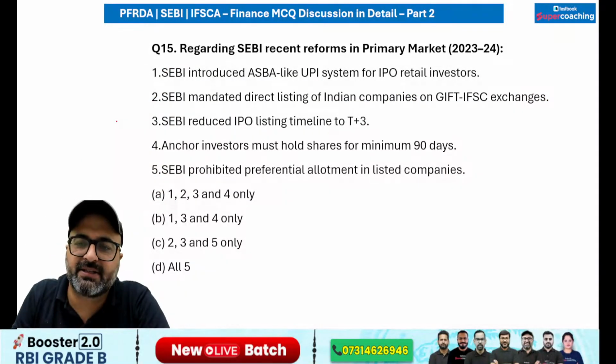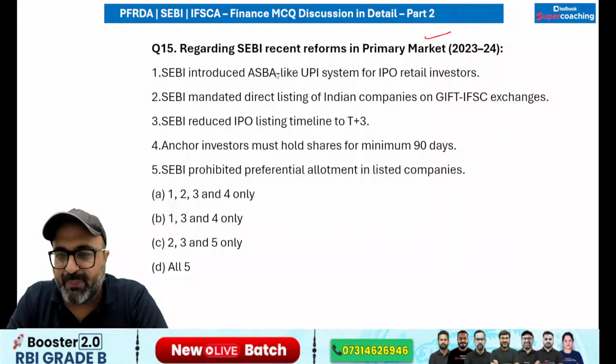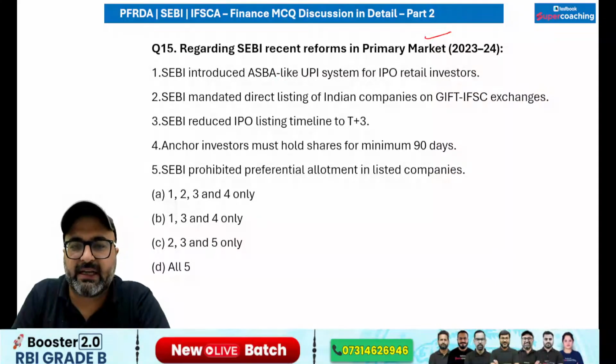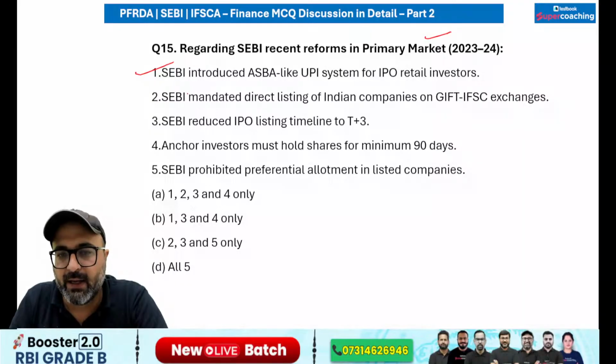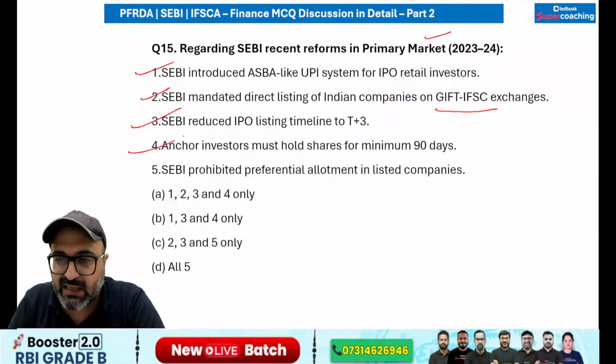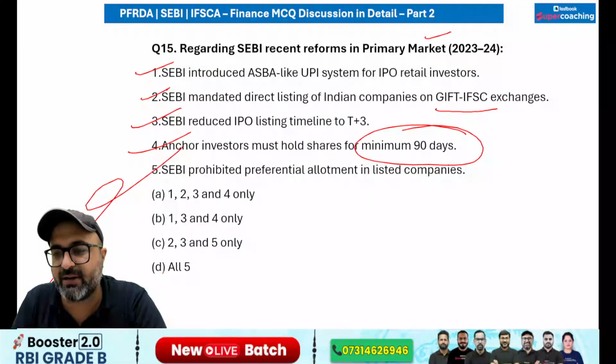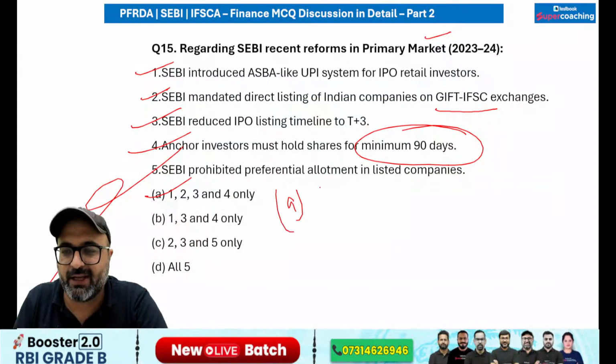Please pay attention. Regarding the recent SEBI reforms in the primary market, SEBI introduced application supported by blocked account, like the UPI system, for IPO retail investors. That is correct. SEBI mandated direct listing of Indian companies on GIFT IFSC exchanges. That is correct. SEBI reduced IPO listing timeline to T+3. That is correct. Anchor investors must hold for a minimum of 90 days. That is correct. SEBI prohibited preferential allotment in listed companies. That is wrong. So answer is going to be A option.